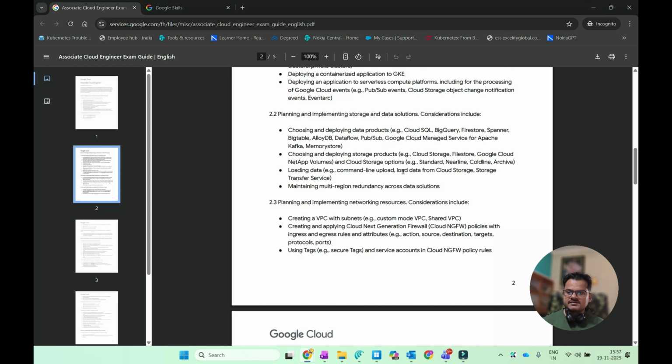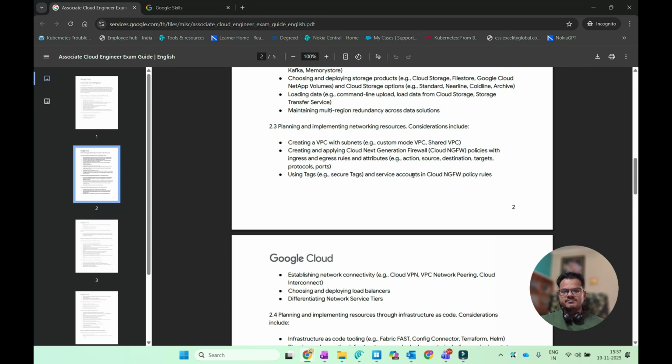Okay, now then you have the networking services. If you go through this roadmap, this is actually applicable for every cloud solution. Means AWS, Azure, all roadmaps are similar. Okay, so the services are different, solutions are different, but the roadmaps are the same. So next you have to know how the networking services work inside Google Cloud solutions.